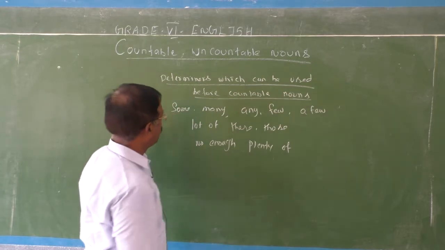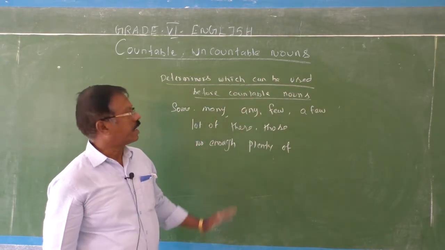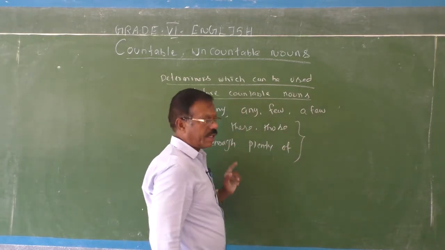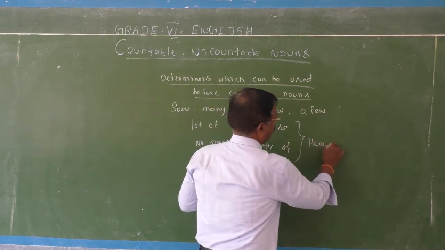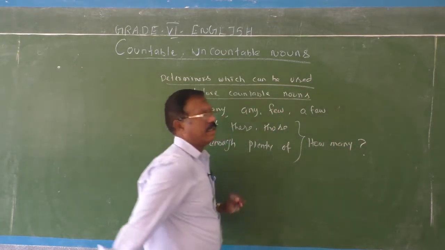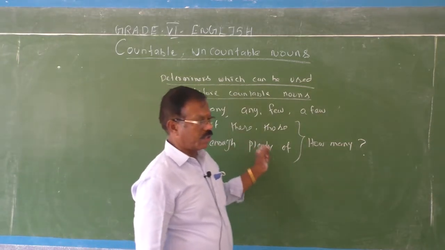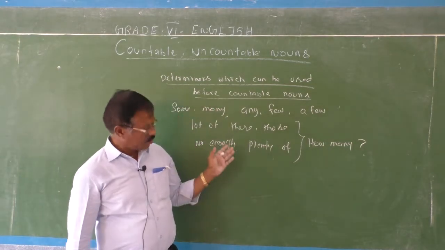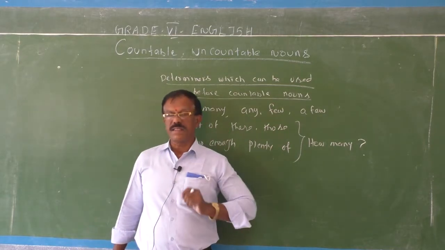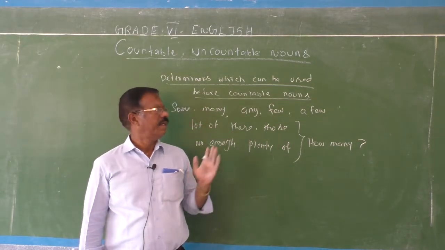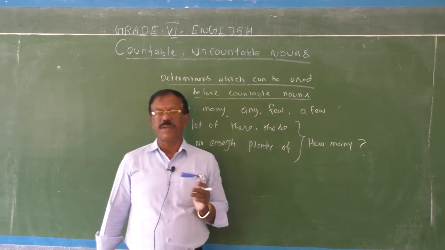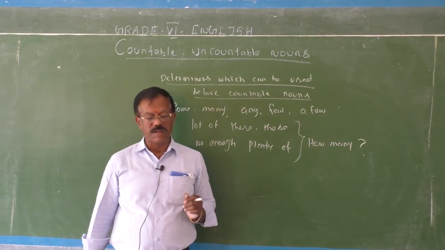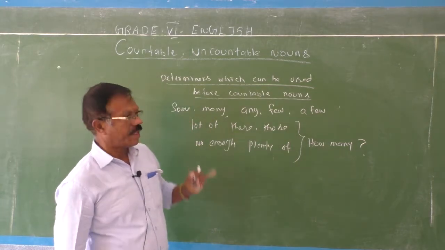So these determiners are used before countable nouns. Here one thing to be noted. What is the most important thing here to be noted? It answers the question how many. Very important, children. So make a note of it in your notebook when you watch this recorded video class. Here I have given you a list of determiners which can be used before countable nouns. See the first one, some.